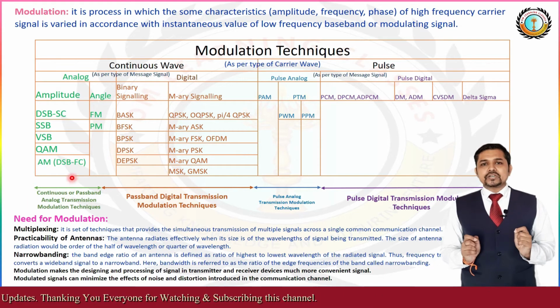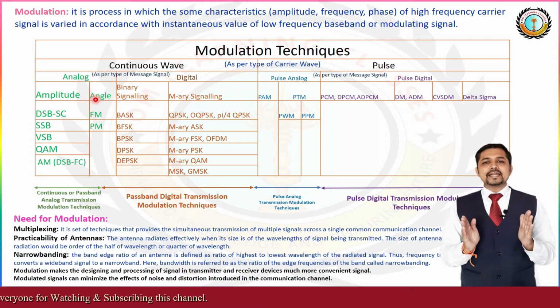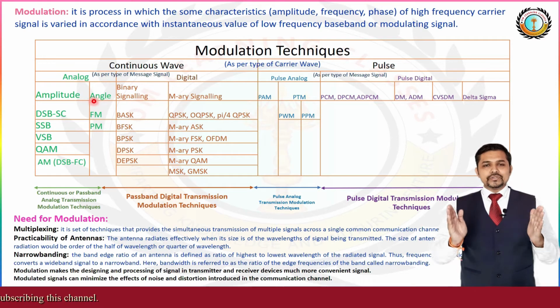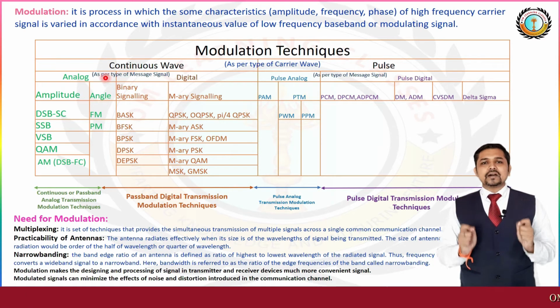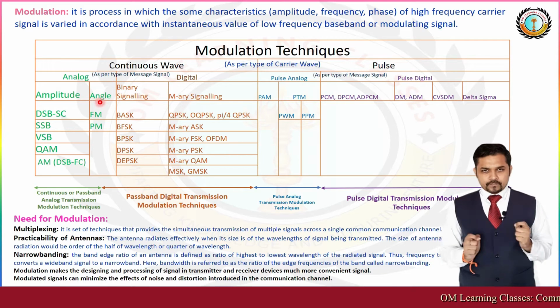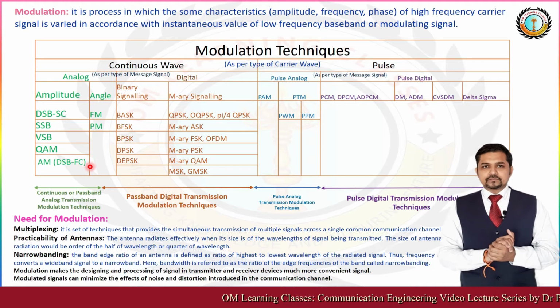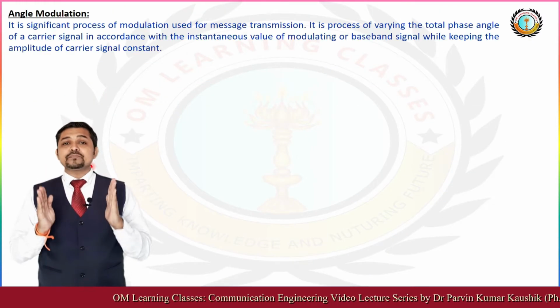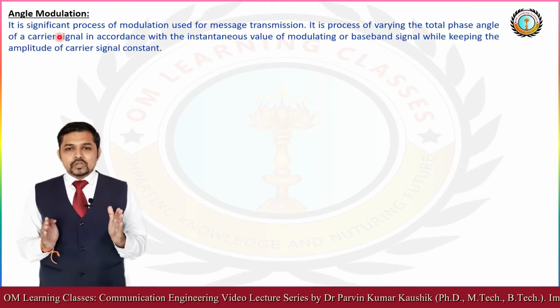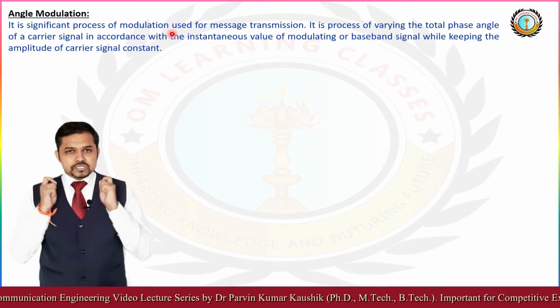Now in this lecture we start the second category under continuous wave modulation, which is angle modulation. As per the definition, angle modulation is a significant process of modulation used for message transmission.